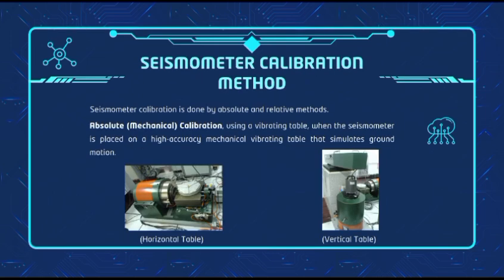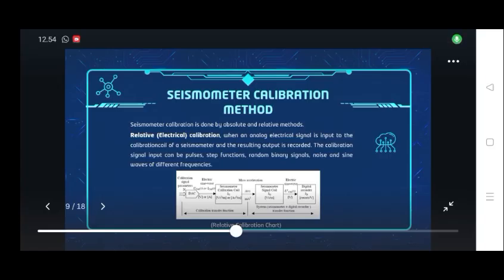Seismometer calibration methods. Seismometer calibration is done by absolute and relative methods. Absolute calibration uses mechanical calibration with a vibration table, where the seismometer is placed on a mechanical vibrating table of higher accuracy that simulates ground motion.